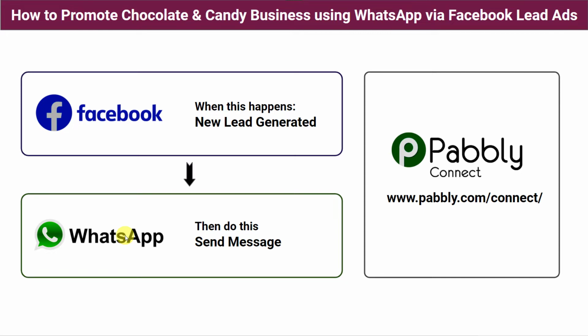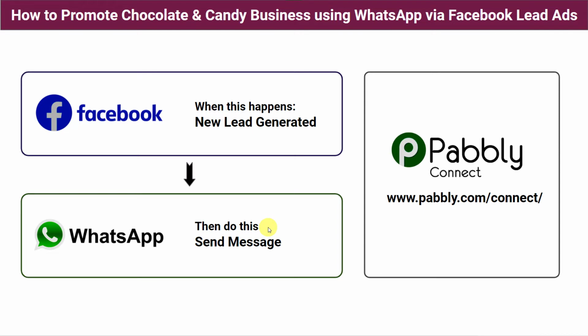For doing this, you have two options. First, do it manually. Take the details of your customers from Facebook lead ad form, compose a message in WhatsApp, attach your chocolate and candy business brochure and send it to them personally. But this will be a time consuming and a tiresome process. And this becomes difficult when you have large number of leads in a single day. So how you are going to send to all of them?